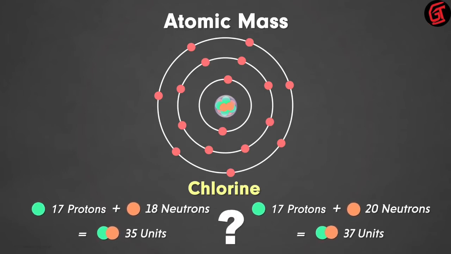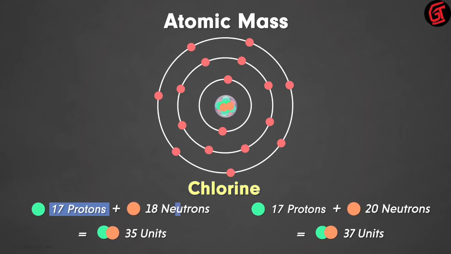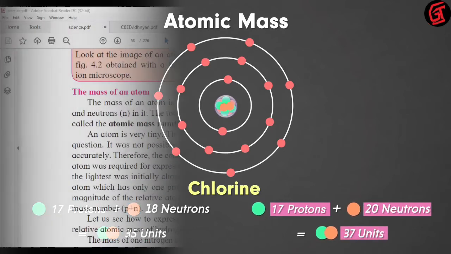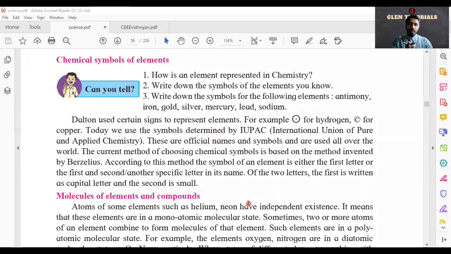So which one is the correct atomic mass? In case of chlorine, both the atomic masses are right. The atoms having 17 protons and 18 neutrons have an atomic mass of 35 units. On the other hand, chlorine atoms with 17 protons and 20 neutrons have an atomic mass of 37 units. Yeah, so I hope you all understood this part.